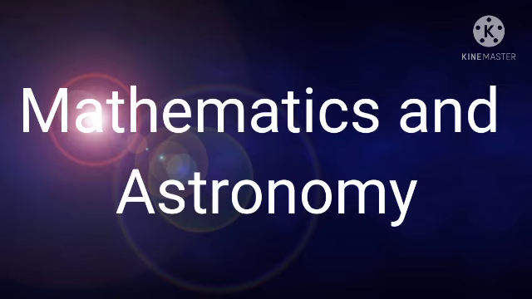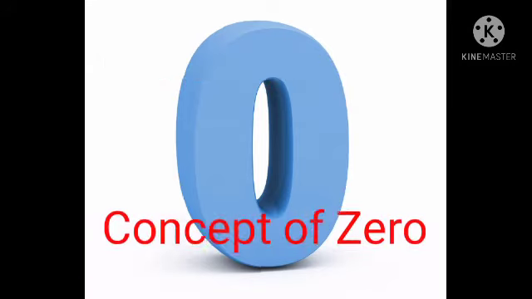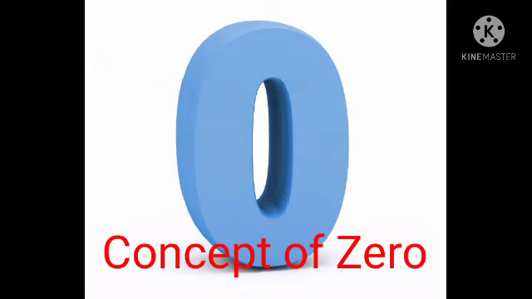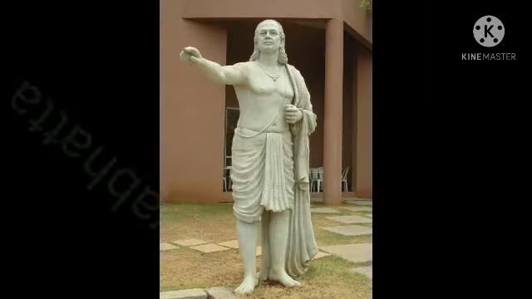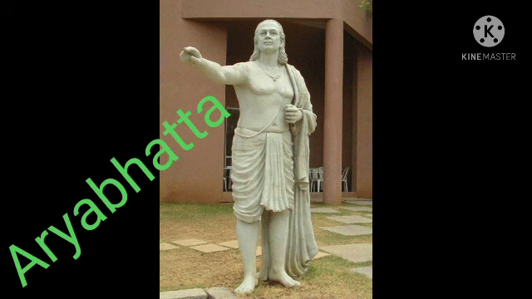Indians were the first to use the numerals 1 to 9 and 0. They invented the concept of decimal system in which the value of a digit changes according to its place, ekam, daham, that means units and tens. The scientist Aryabhatta wrote the book Aryabhatiya, which included many formulae for mathematical operations. Aryabhatta was also an astronomer. He stated that the earth revolves around the sun. Varamihir wrote the famous text Pancha Siddhantika in the 6th century AD.